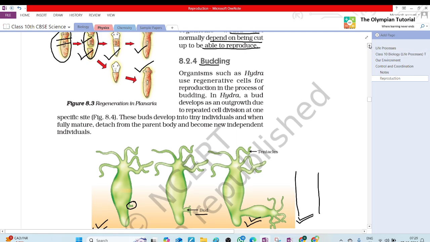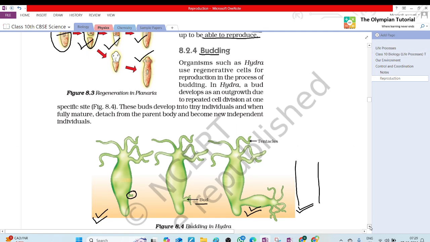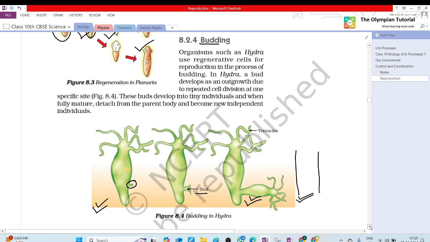Organisms such as Hydra use regenerative cells for reproduction in the process of budding. In Hydra, a bud develops as an outgrowth due to repeated cell division at one specific site.